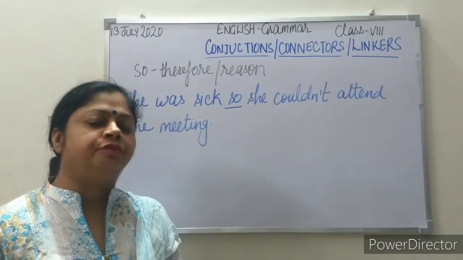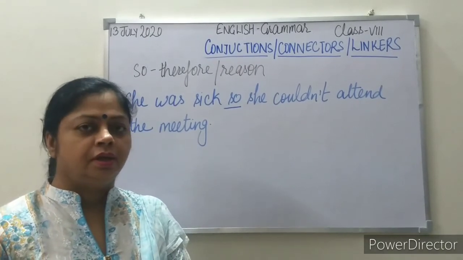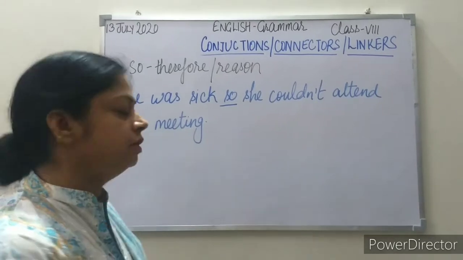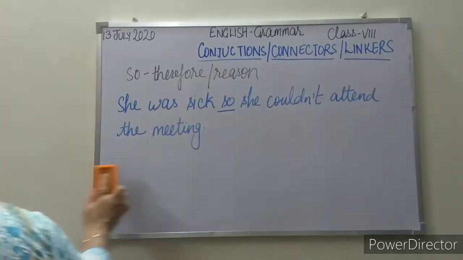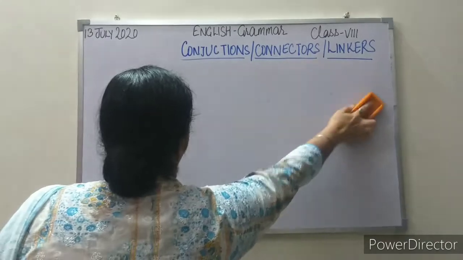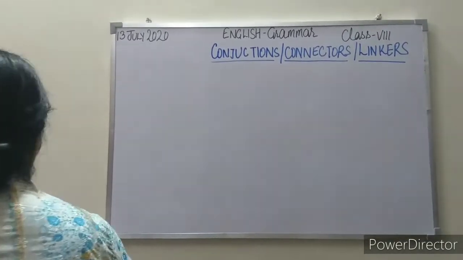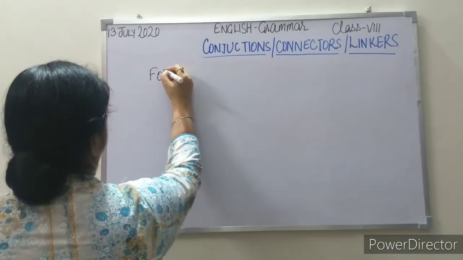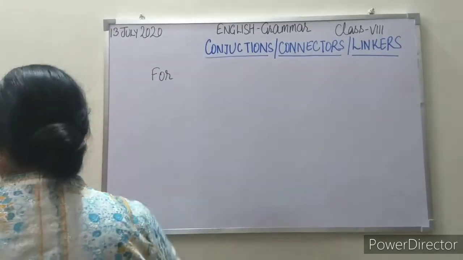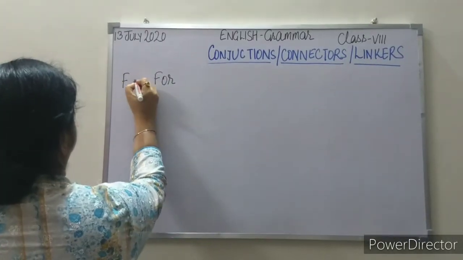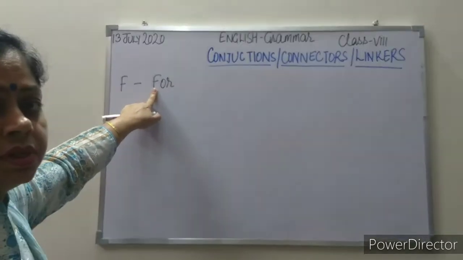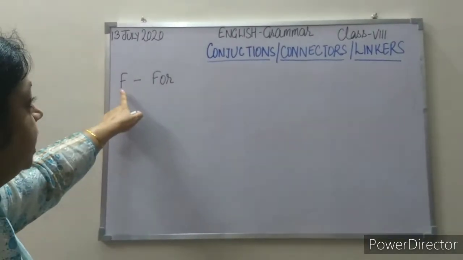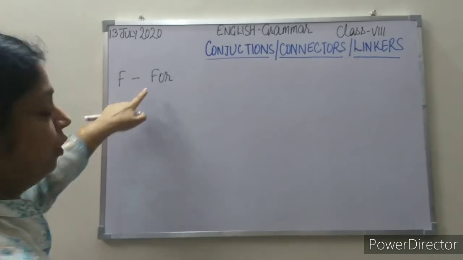Now I am going to tell you one very interesting trick. If you remember that, then you will never forget the coordinating conjunctions. What you have to do is write the coordinating conjunctions, first for, and take the first alphabet, F stands for for.